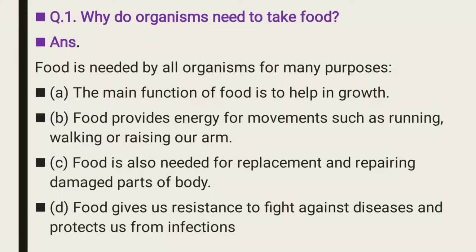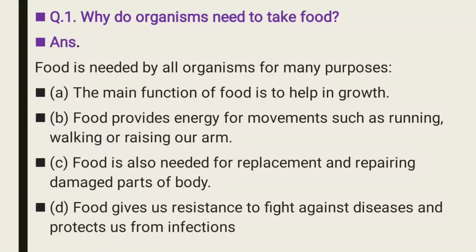Many things you can write, for jumping, for sitting, for learning, for reading, for everything you need energy. Then food is also needed for replacement and repairing of damaged parts of the body. Then food gives us resistance to fight against disease and protect us from infections.